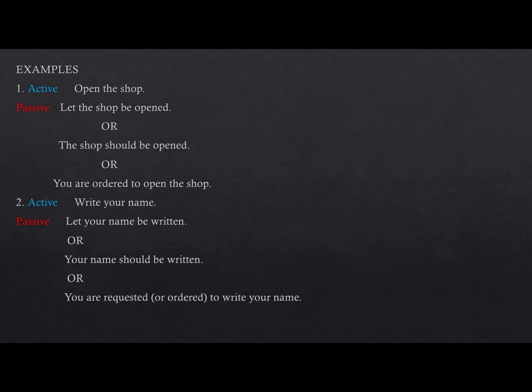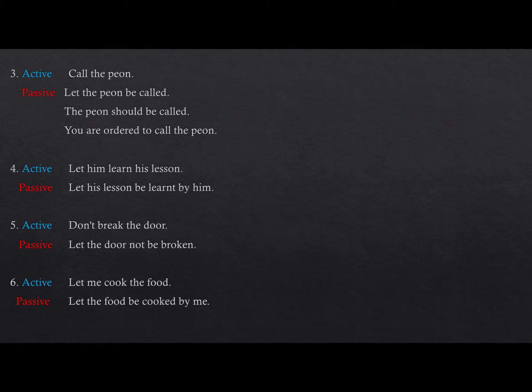It means you have to keep in your mind where you are using these sentences, whether in your form or in some letter or in some application. So as per that, you will use this verb: requested, ordered, or advised. You are advised. Call the peon, let the peon be called. The peon should be called. You are ordered, you are asked, you are advised to call the peon. Let him learn his lesson. Let the lesson be learned by him.